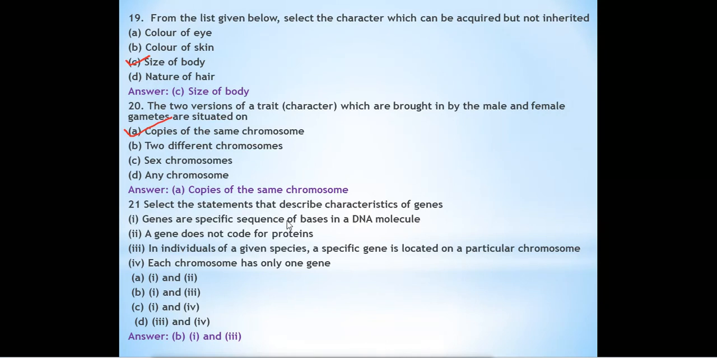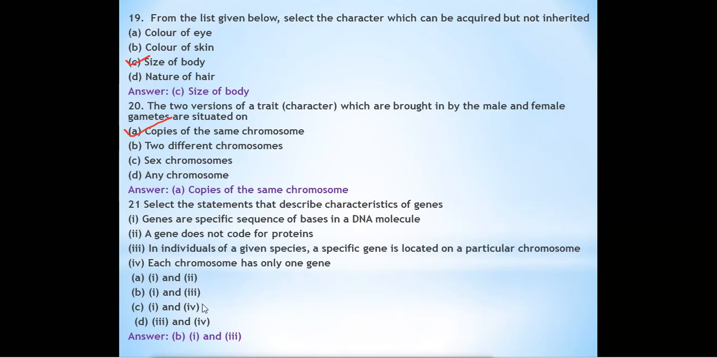Select the statement that describes the characteristics of genes. First one, genes have specific sequence of bases in DNA molecule. Four options are given, and we have to say what will be the correct option for the characteristics of a gene. A gene does not code for proteins in individual for a given species. A specific gene is located on a particular chromosome. Each chromosome has only one gene.